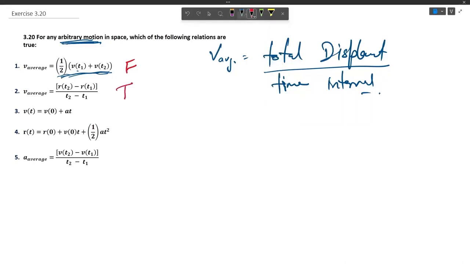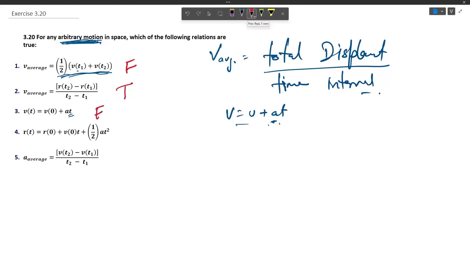Now the third option is v at time t equals u plus at. So we know that this is an equation of motion. In chapter 2 we have studied that v equals u plus at. So as per the given case in this question, arbitrary motion, acceleration can be fixed or cannot be fixed, but this equation is only true if acceleration is fixed. Therefore we can't say that it is always going to be correct, so it is false.